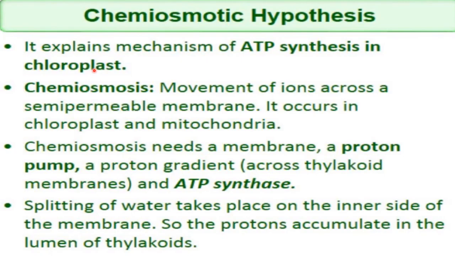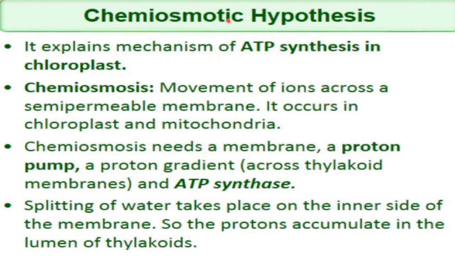We have discussed ATP synthesis during the electron transport chain, but how these ATPs are actually synthesized, we will discuss according to the chemiosmotic hypothesis.